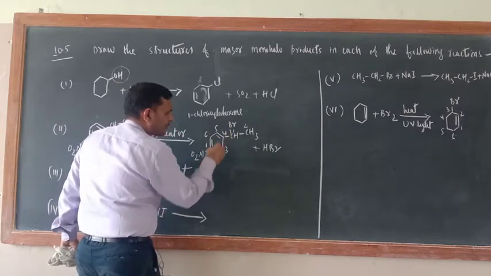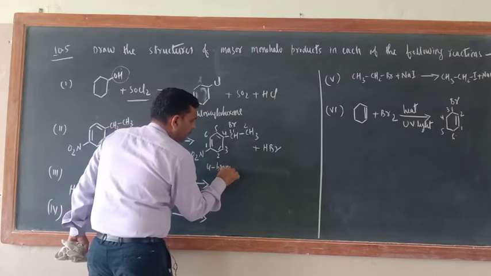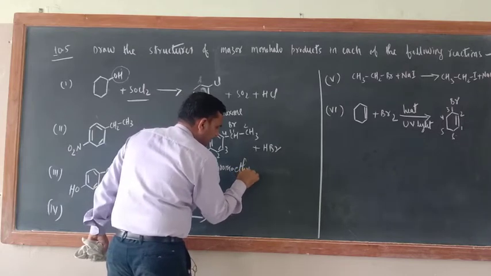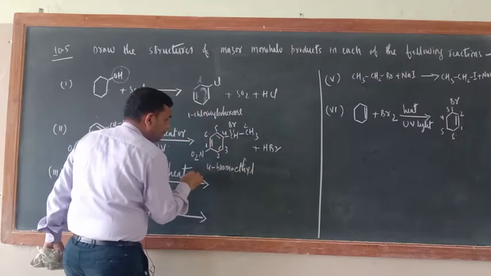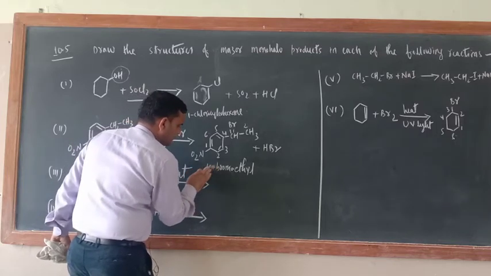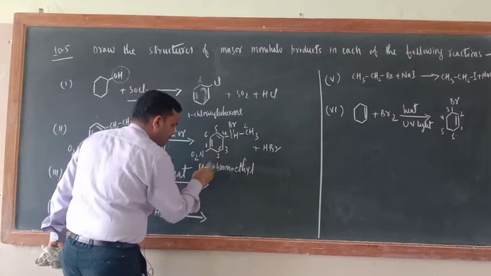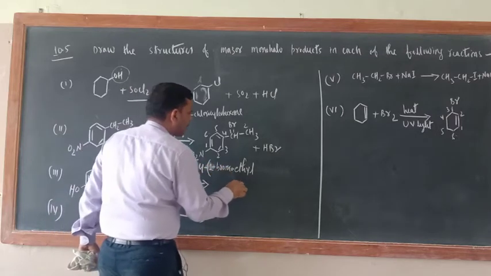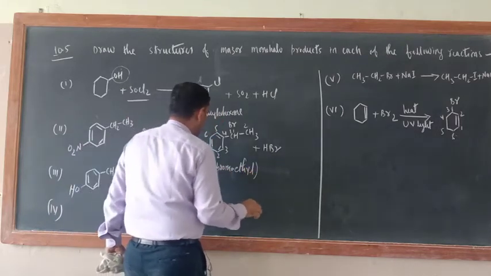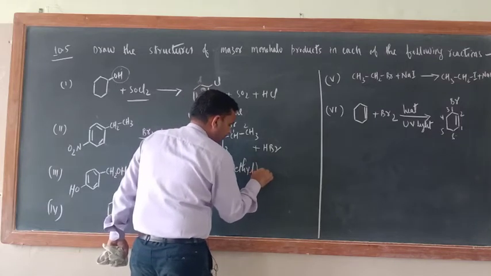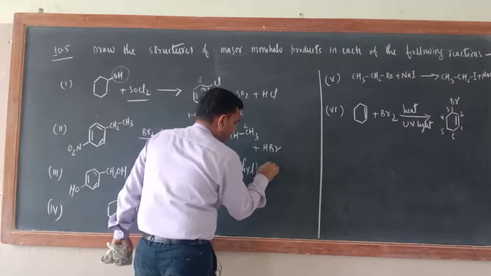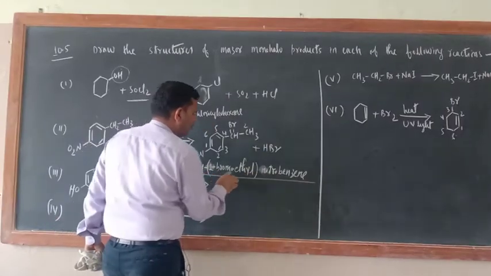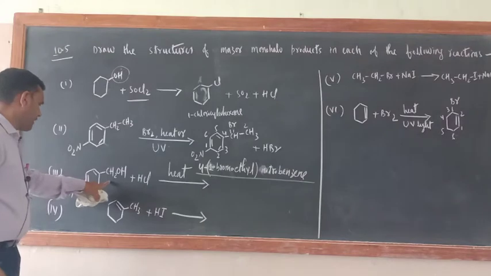So here what would be the name? 4-bromo ethyl, bracket 4, like that at 4 position, bracket close, 1-bromo ethyl benzene. 4-(1-bromo ethyl) nitrobenzene. Now see here also.